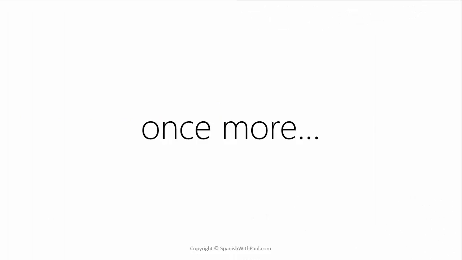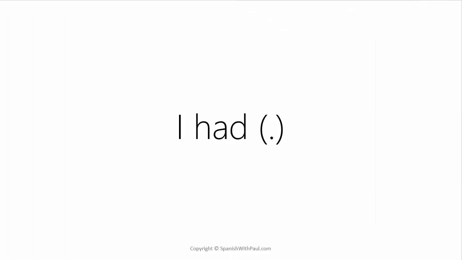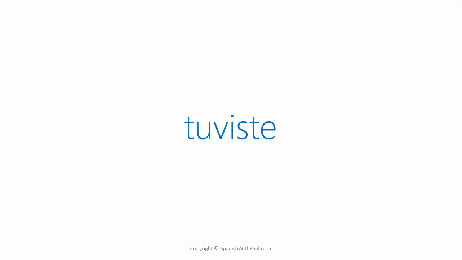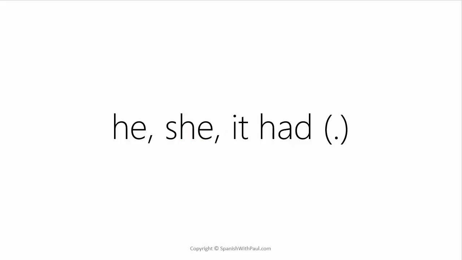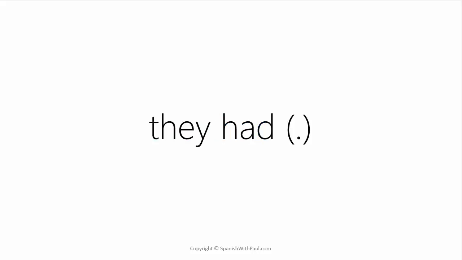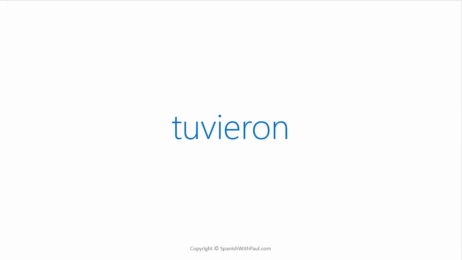Let's run through it once more. How would you say I had as a dot in the past? Tuve. You had. Tuviste. He, she, or it had. Tuvo. We had. Tuvimos. They had. Tuvieron.